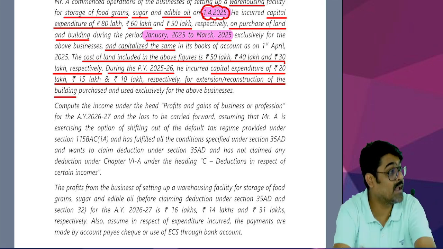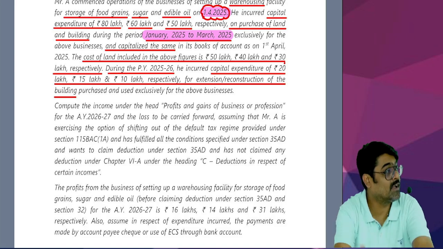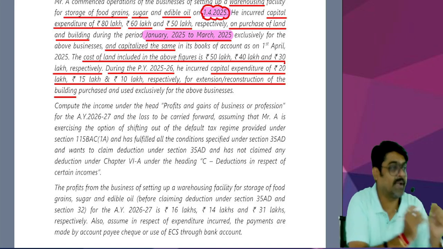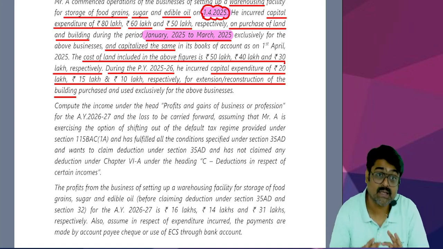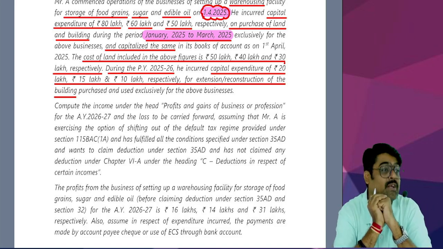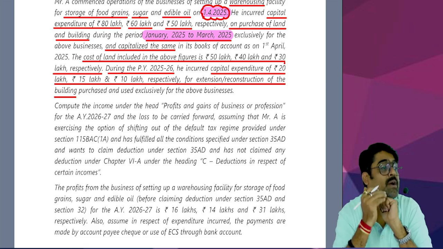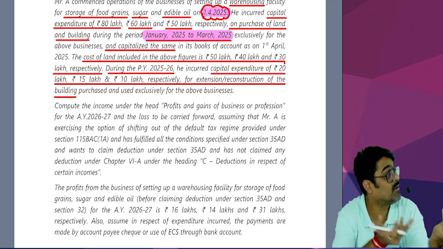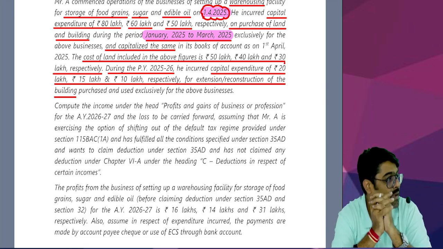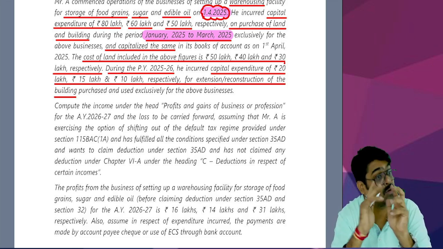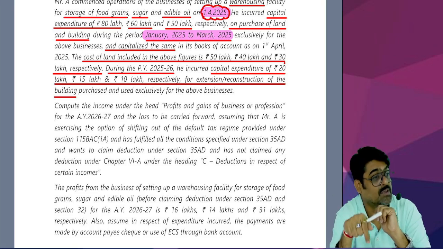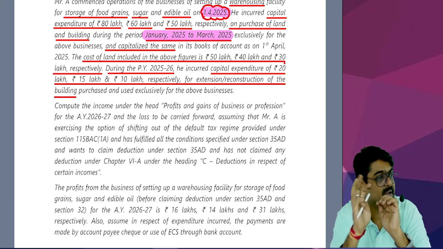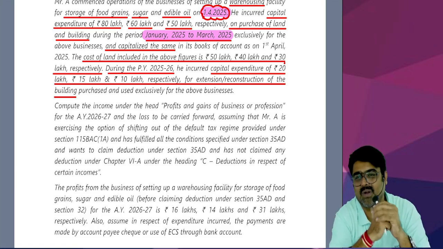Meaning extra building is purchased. This is a capital expenditure incurred in this year after the business is commenced. So any capital expenditure incurred after the business is commenced is known as post commencement capital expenditure, and will also be allowed as a deduction in the year in which it is incurred under section 35AD. But for the last business, the cost will not be allowed under section 35AD, it will be allowed in the form of depreciation. Understanding or not?